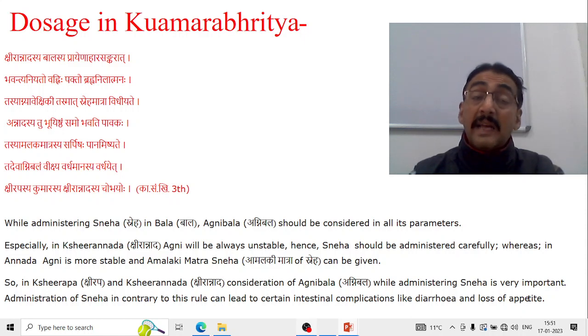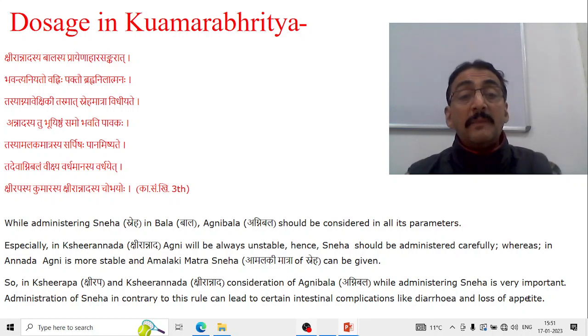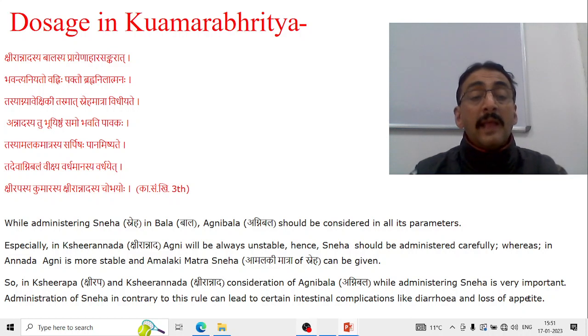Whereas in Annada, Agni is more stable compared to Kshiranada, and Amalaki matra of sneha can be given. So, in Kshirapa and Kshiranada, consideration for Agni bala while administering the sneha substance is very important. Administration of sneha contrary to this can lead to certain intestinal complications like diarrhea, vomiting, loss of appetite, etc.